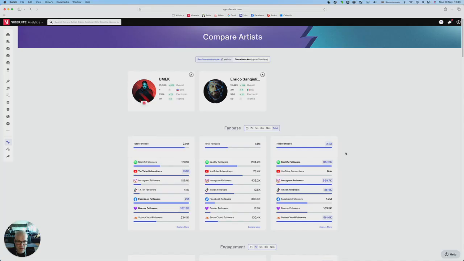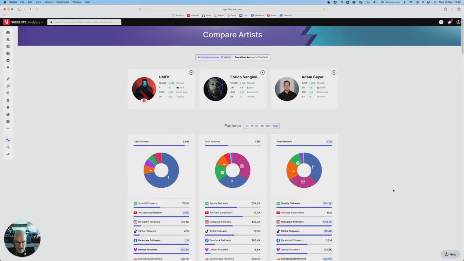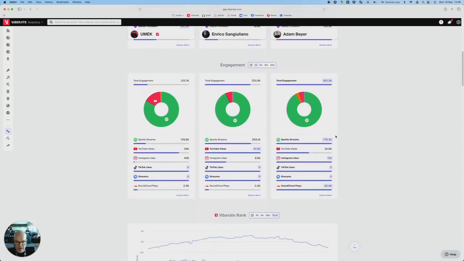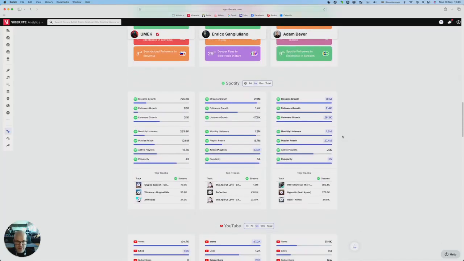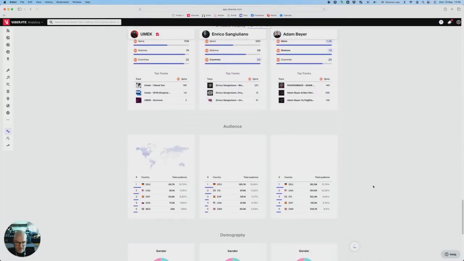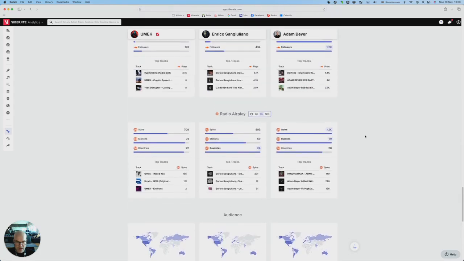Now we have all 3, and you have side-by-side metrics here. You can select a fixed time frame, or let's leave it at total. Then you have select metrics, and this is the 100 index comparison of the 2 slightly worse performing artists to the best performing artist in this comparison. As a quick overview, this is more than enough if you're thinking about which one to book or sign to your label. You have a quick comparison here.